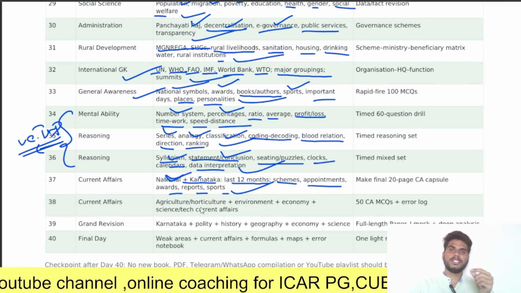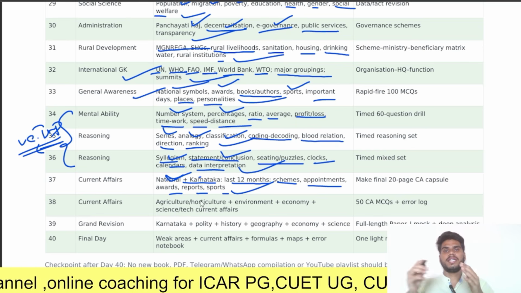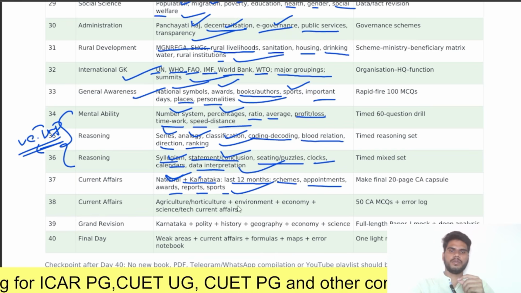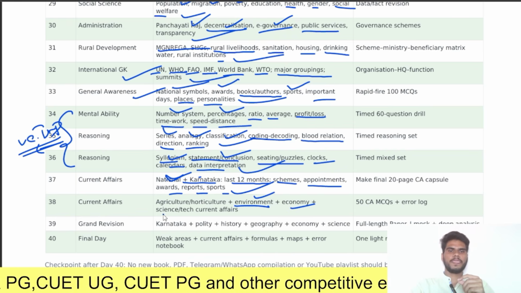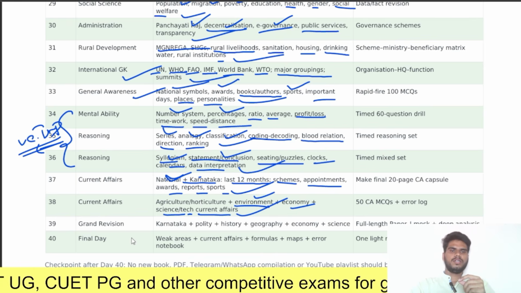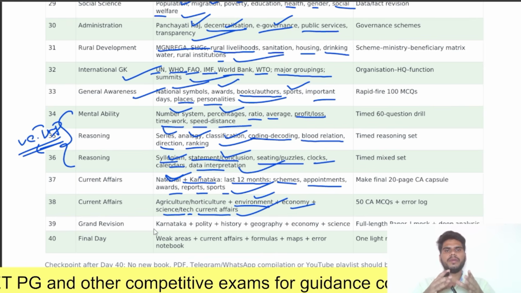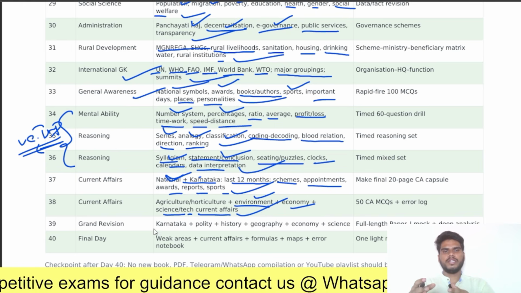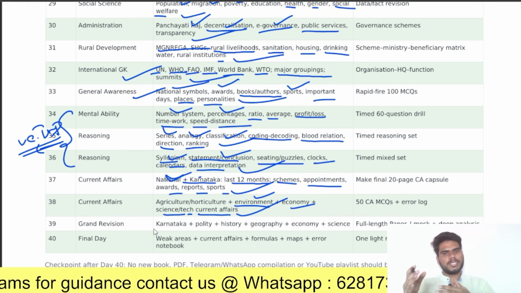Next, coming to agriculture and horticulture current affairs, and also the statistics of horticulture and agriculture produced in Karnataka as well as India. You should cover these topics, and environment, economy and science and technology current affairs. These are the complete topics you should cover in these 40 days. If you follow this schedule, you will definitely crack this exam very easily.